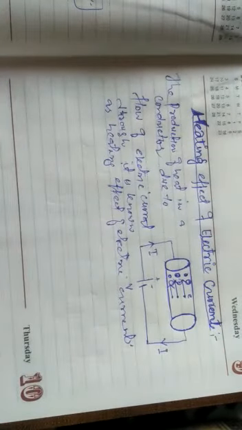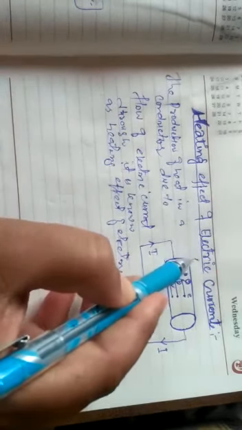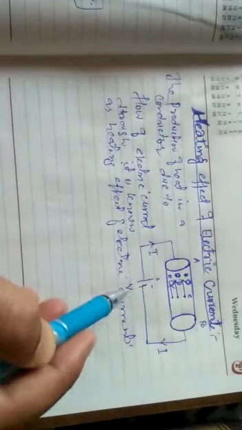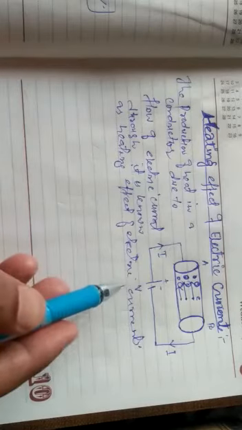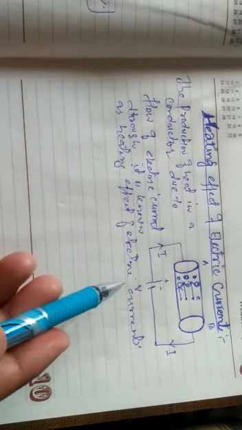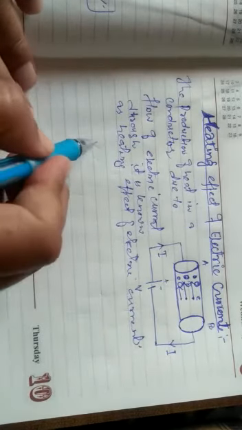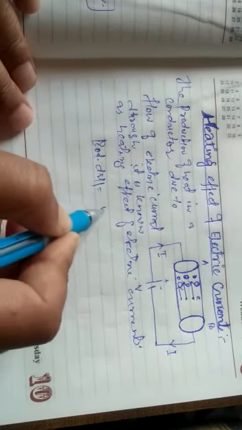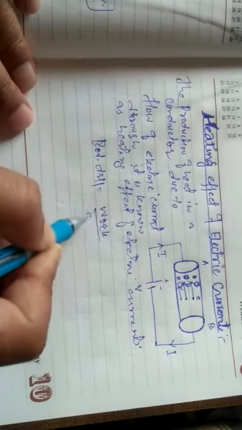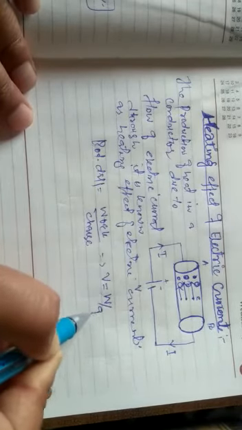So now we have a derivation for this heating effect of electric current. As we know, this is the conductor, and in this conductor we have applied a voltage V. This is terminal A, this is terminal B, and because of this voltage there will be current. Now, potential difference is defined as the amount of work done to take unit positive charge from one end to another end. So potential difference equals work by charge, which implies V equals W by Q.